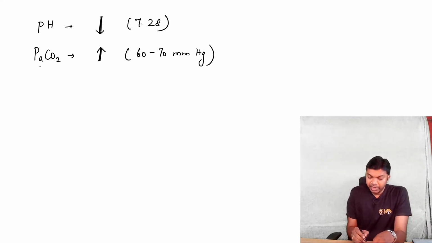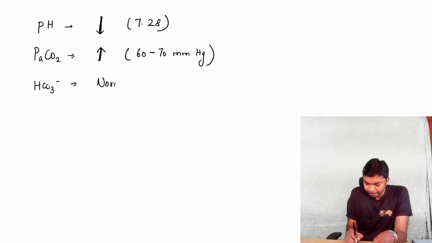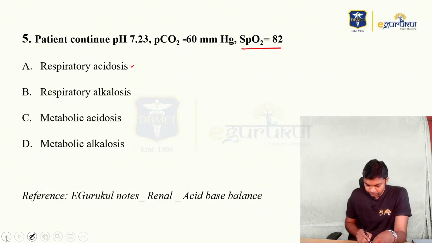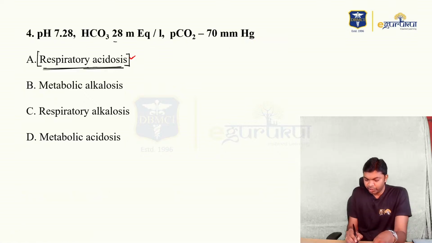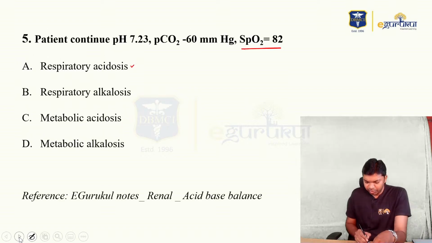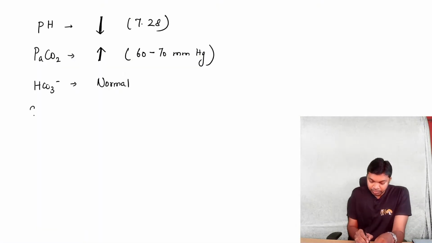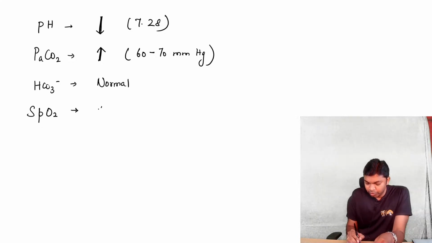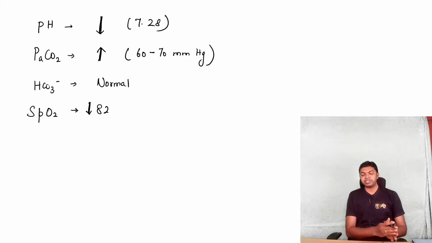Fine. pH, arterial carbon dioxide, bicarbonate values are surprisingly normal. Alright, they have given the bicarbonate value in this question. It's going to be 28 milliequivalents, and it is within normal limits. When it comes to saturation percentage of hemoglobin with oxygen, it is going to be 82%, which is decreased. Normal is about 97%. In this condition, it has been decreased.